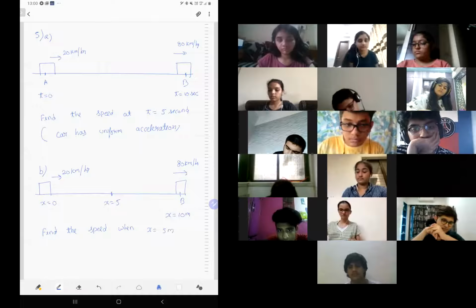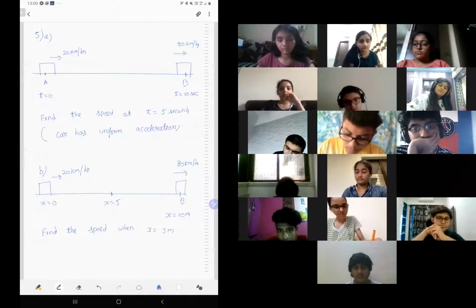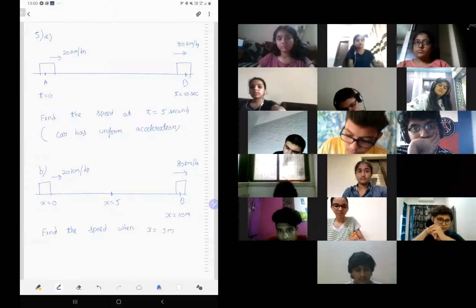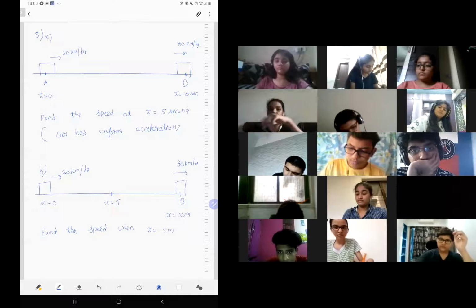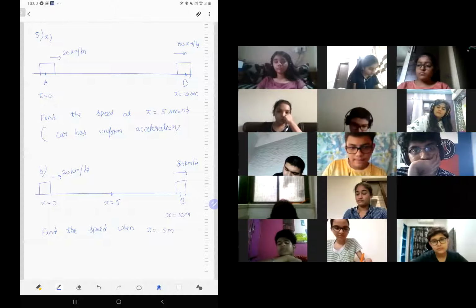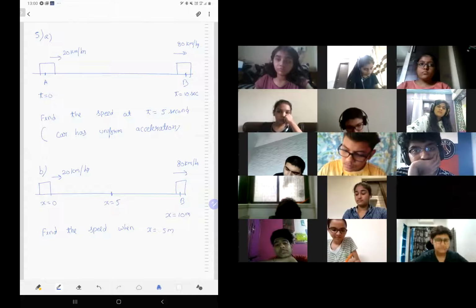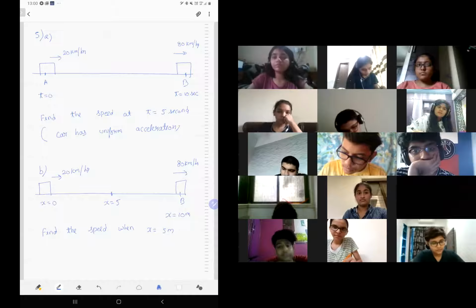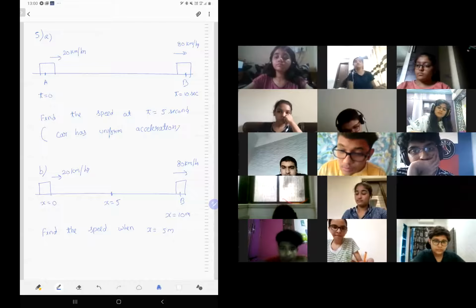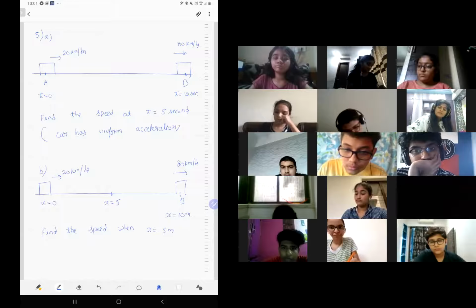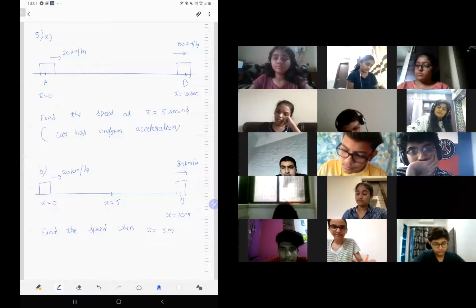See, both are 5 and 5, but understand one is time and one is distance. Again, I'll repeat the question. You have a car going from A to B. Initial speed is 20 and final speed is 80. So it takes 10 seconds to travel from A to B. So the question is, what is the speed in the middle? That is at t equal to 5 seconds. Question 1 and question 2 both are independent. Both don't have a relation.